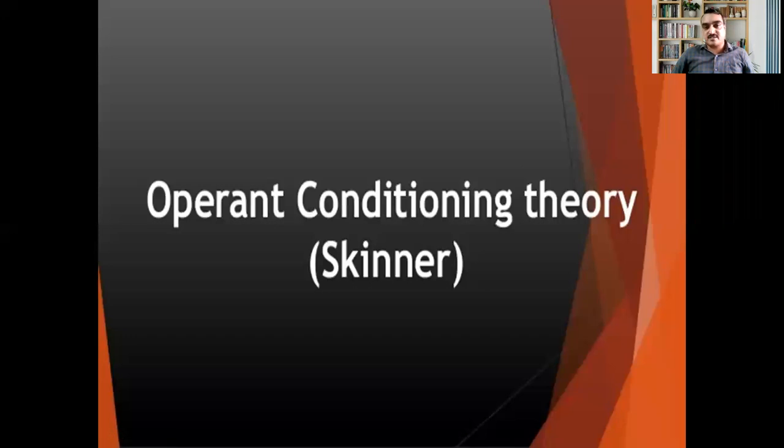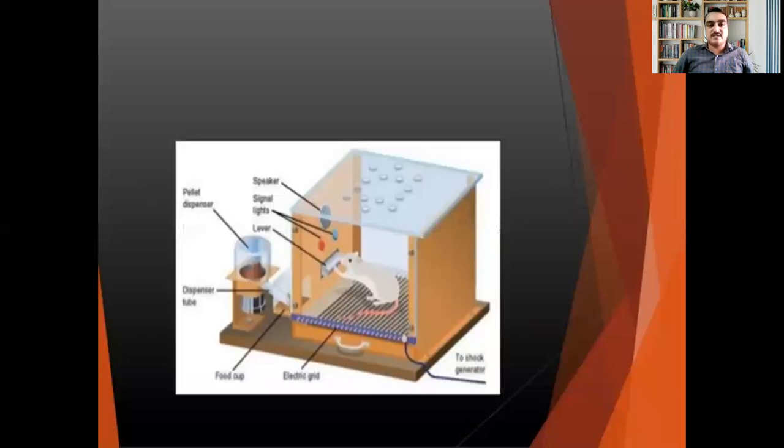Skinner. This is developed by a psychologist called B.F. Skinner. What is his contribution? Let us see. He has also prepared a puzzle box. He took a rat. So these are the arrangements. There is a speaker. There are some signal lights. There is a lever. If you touch this lever, food. This is the pellet, and this is the dispenser tube. Here there is an arrangement of shock. These are the grids, and this is the food cup.